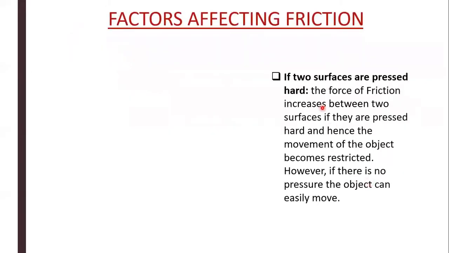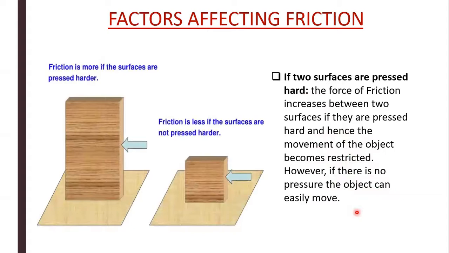Now, the third factor is if two surfaces are pressed hard. The force of friction increases between two surfaces if they are pressed hard, and hence the movement of the object becomes restricted. However, if there is no pressure, the object can easily move. So, friction is more if the surfaces are pressed harder, and the friction is less if the surfaces are not pressed harder.